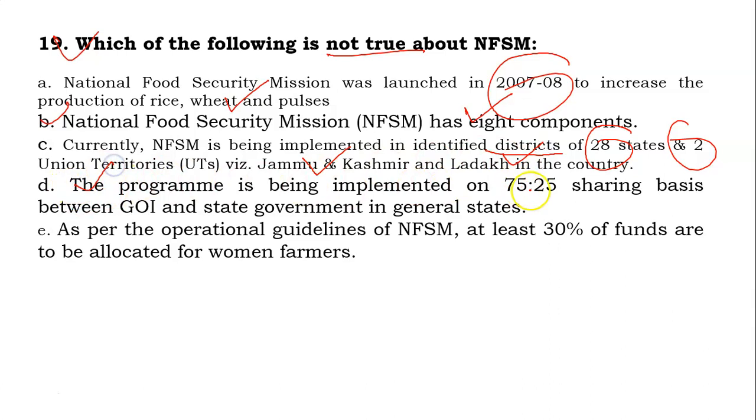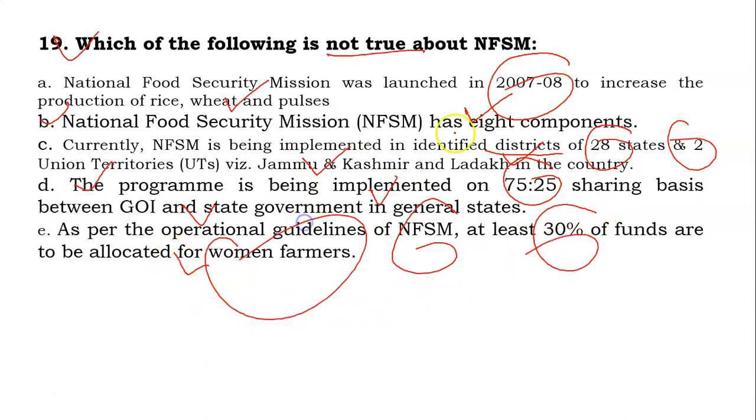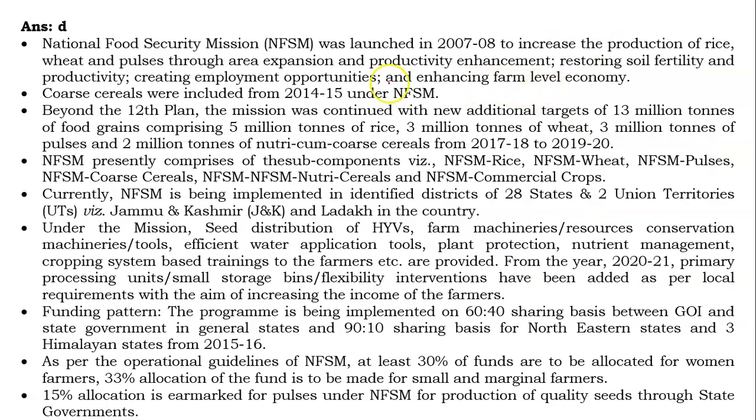The program is being implemented on a 75 to 25 sharing basis between GOI and the state government in general states, and as per the operational guidelines of NFSM, at least 30% of the funds are to be allocated for women farmers. You have to identify the wrong statement among these options.